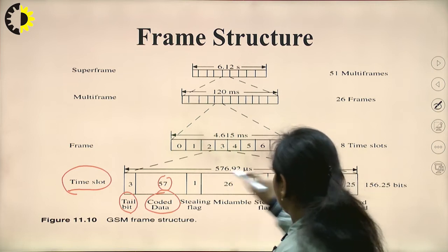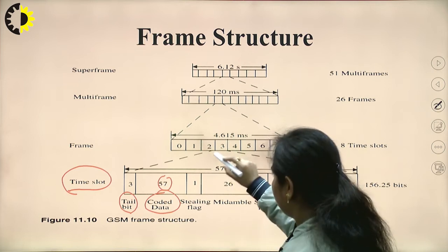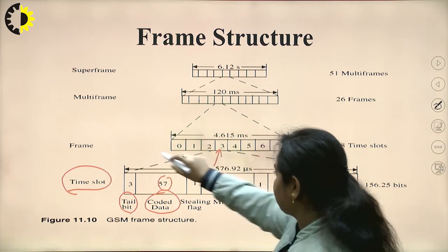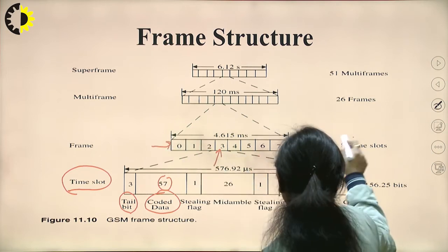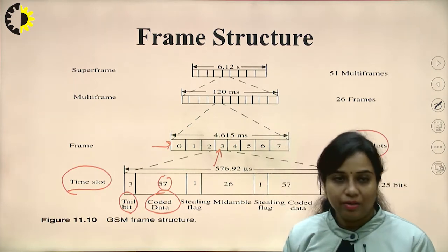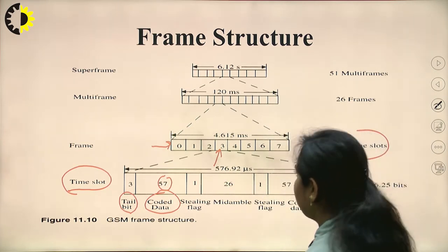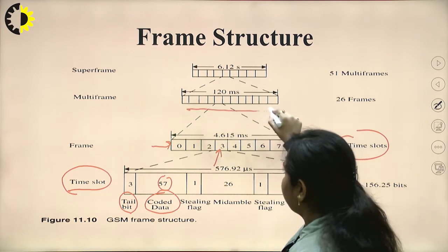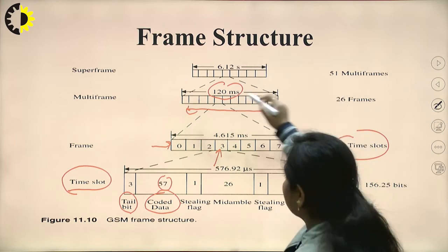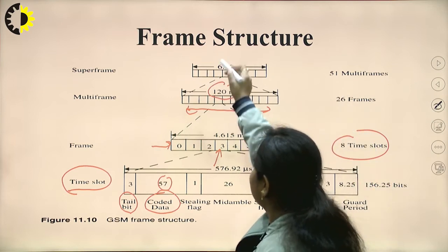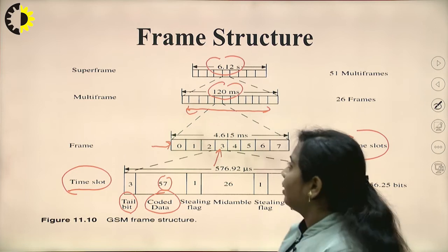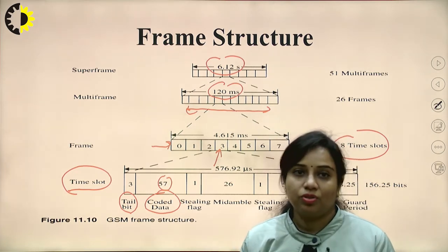Now, this particular slot is used in this frame. You can see that there are 8 time slots which make a single frame. Now, 26 frames make a multiframe, which is of 120 milliseconds, and then 51 multiframes make one superframe, which is of 6.12 seconds. So, this is fixed, and this is the GSM frame structure.